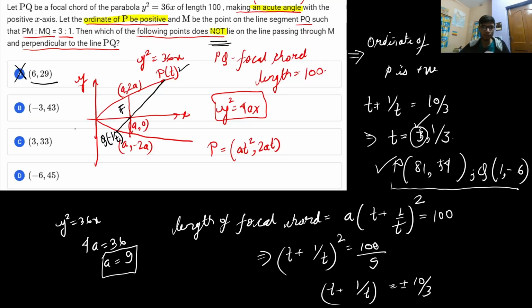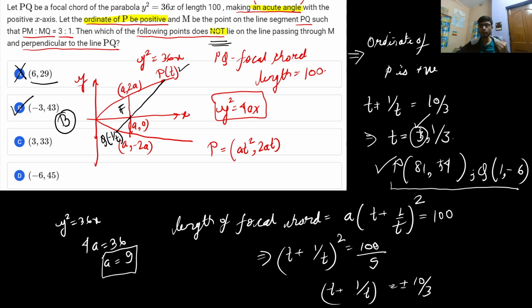That means this particular point does not lie on the line, the equation of the line which is perpendicular to PQ and passing through M. That means the right answer to this problem is option number B. I can guarantee you that there will be a lot of questions asking which of the following does not satisfy this relation, or which of the following points does not lie on this line. In conic sections you will always get questions asking which of the following points does or does not satisfy it. So be careful for this.